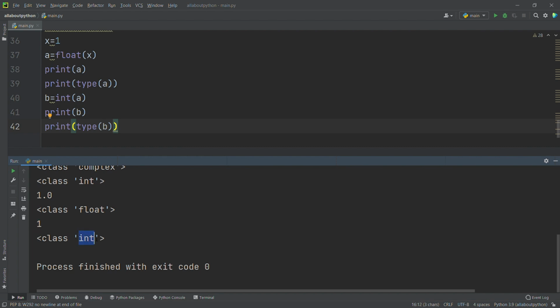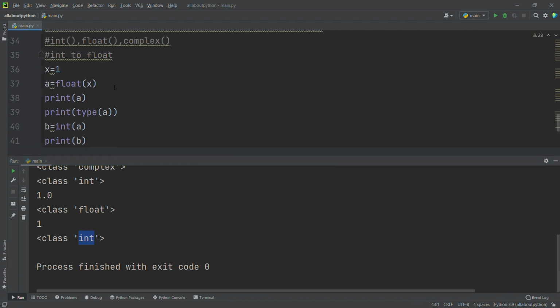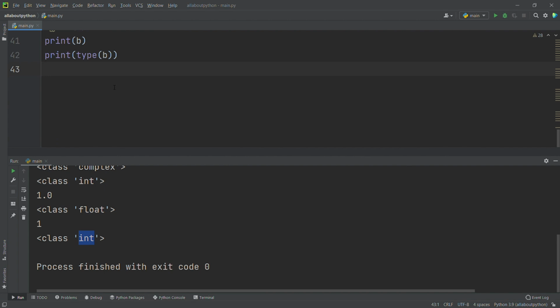Okay, now we will convert int to complex. Where had I stored my integer? In x, right? So now I'll say z is equal to complex of x. So these are the built-in methods. We need not create or write anything; just by using that method we can perform whatever function we want.